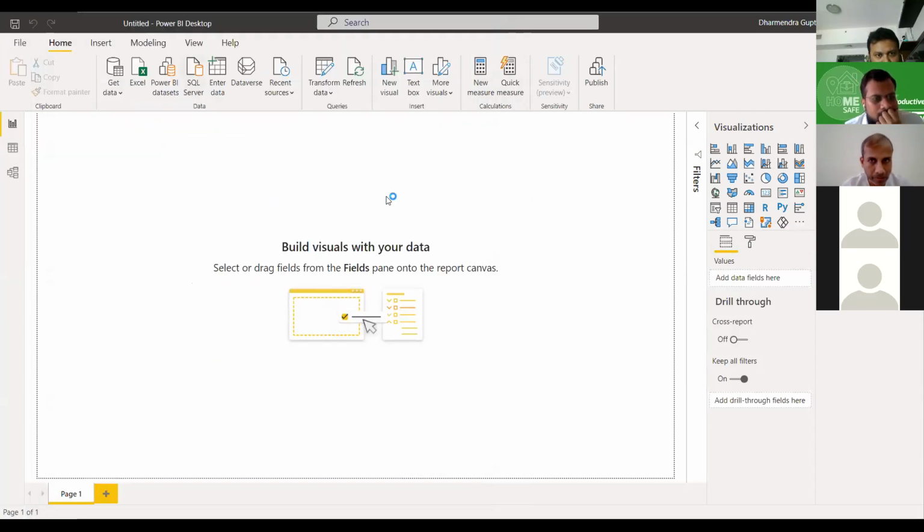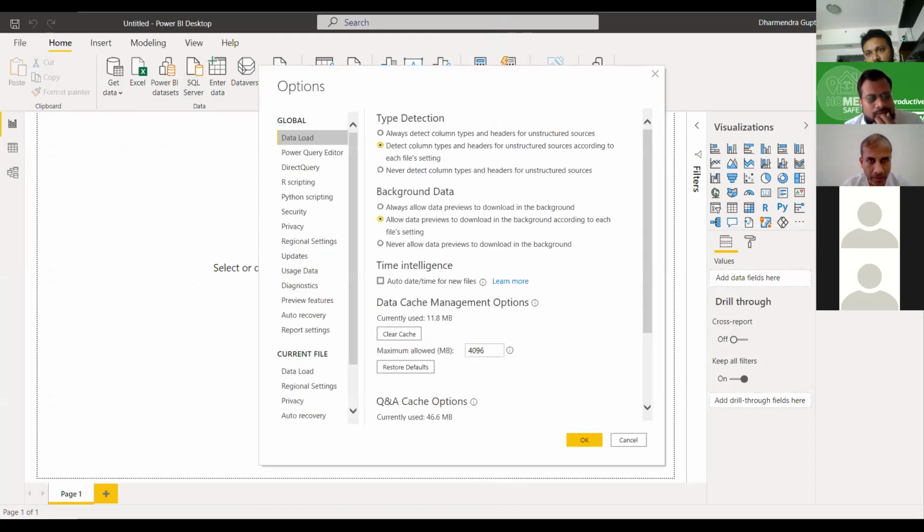Also, another thing is that Pradeep, it is asking for the latest version of Power BI. Yeah, that's also possible. The version would be different because I am using the latest version.